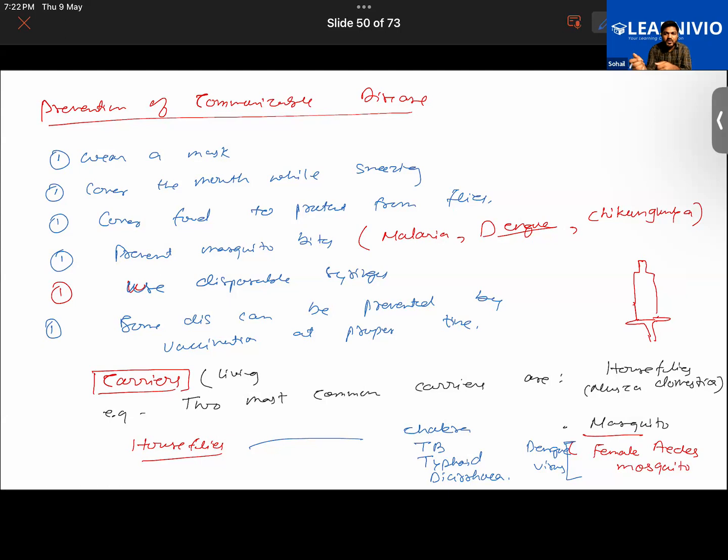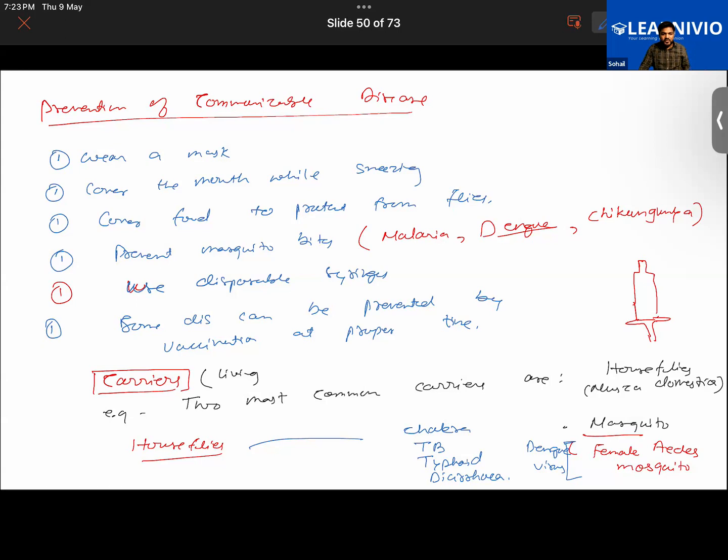So you can pour oil like kerosene oil in the water. In what kind of water? I'm talking about the drain water. So there you can put that. Or even if mosquitoes have already laid their eggs, and those eggs have now converted into larvae, the oil will kill the larvae of mosquitoes. Or you can use mosquito repellents. Mosquito repellent cream can be used. So that is another thing.